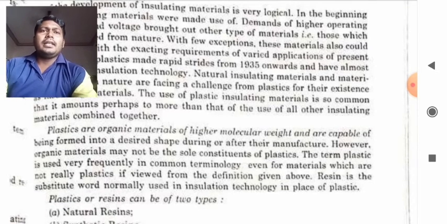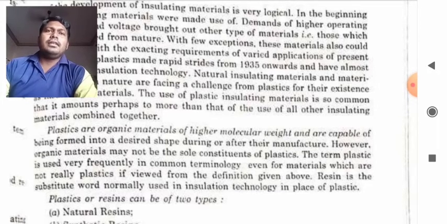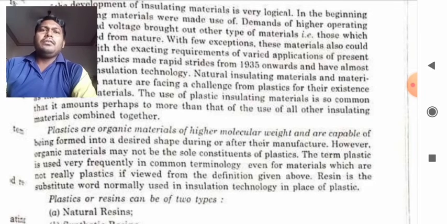Plastics are organic materials of higher molecular weight and are capable of being formed into a desired shape during or after their manufacture. However, organic materials may not be the sole constituent of plastics.